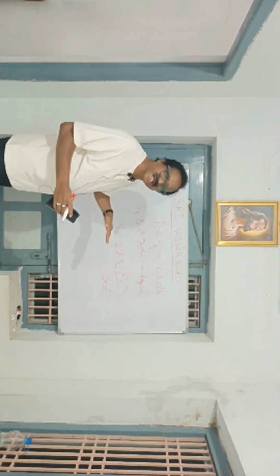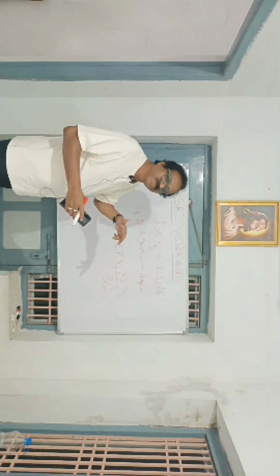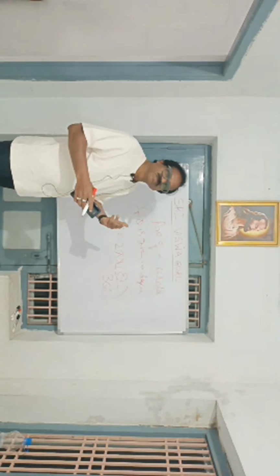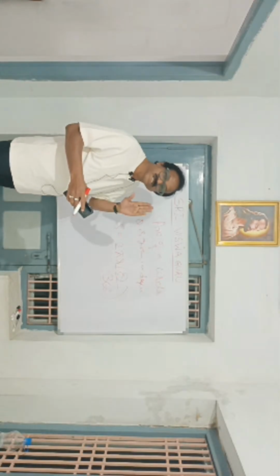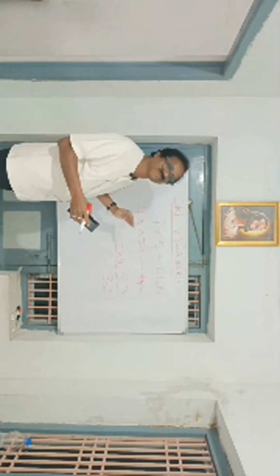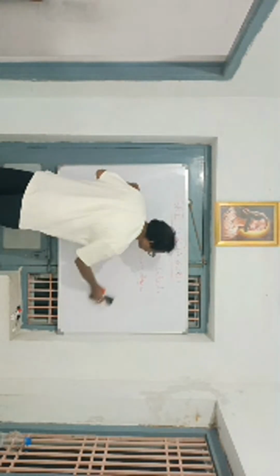This is the second formula. Got it? Now we go for another formula from the circle, by the effect of pi, which was discovered by mathematicians.